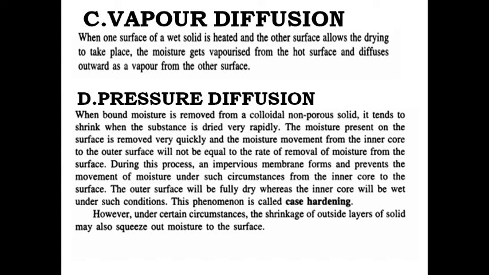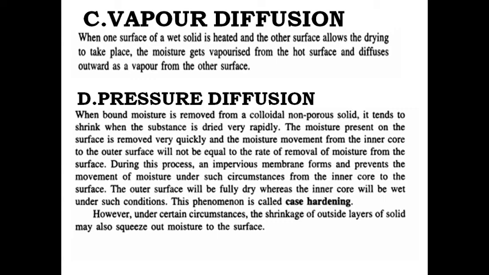Last theory, pressure diffusion. Bound moisture is removed from a colloidal non-porous solid. It tends to shrink when the substance is dried very rapidly. Moisture present on the surface is removed very quickly, and the moisture movement from the inner core to the outer surface is not equal to the rate of removal of moisture from the surface.